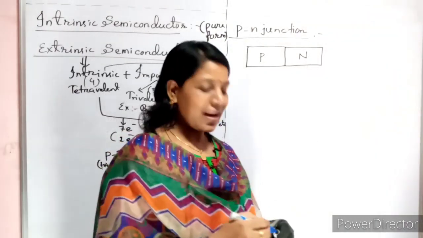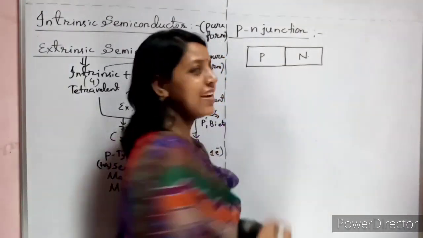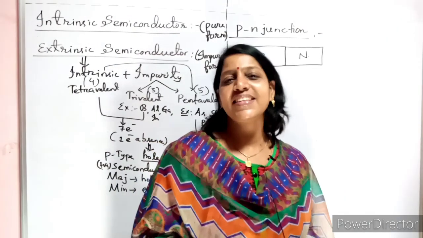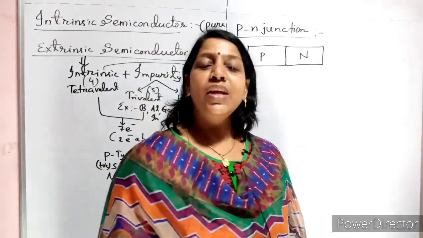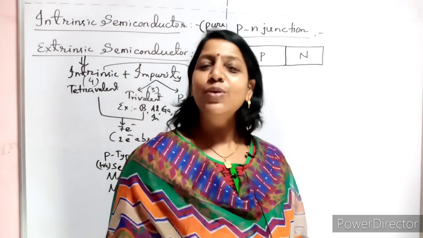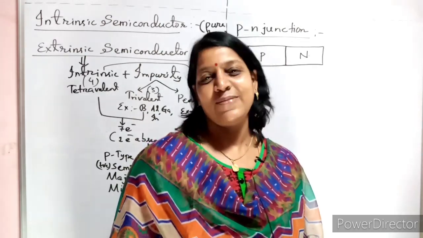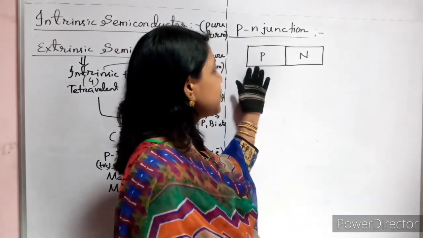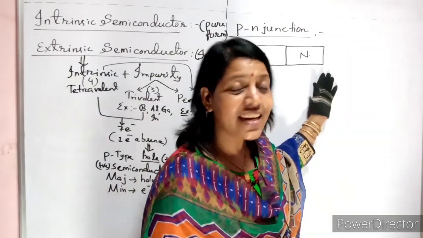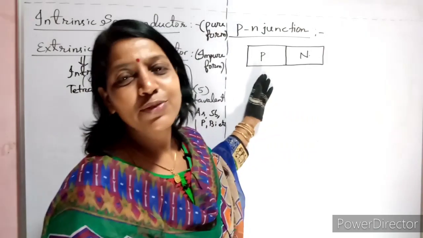Now just imagine what will happen. Because on the P side the holes are the majority charge carriers, and on the N side the electrons are the majority charge carriers. You know the law of nature: opposite charges always attract each other. So definitely the holes from this side try to move to this side, and the electrons from this side try to move to this side.